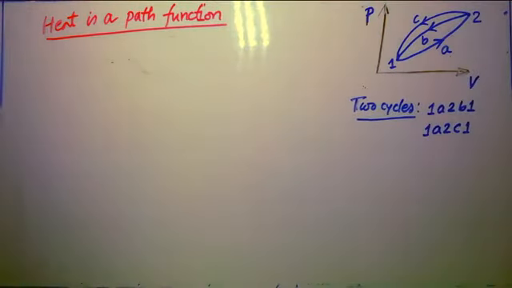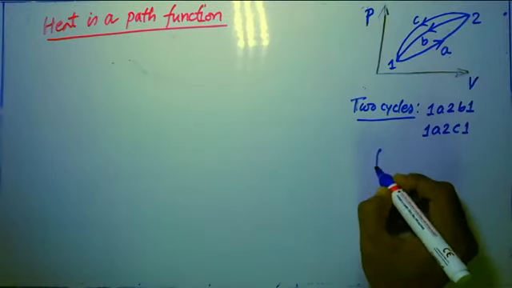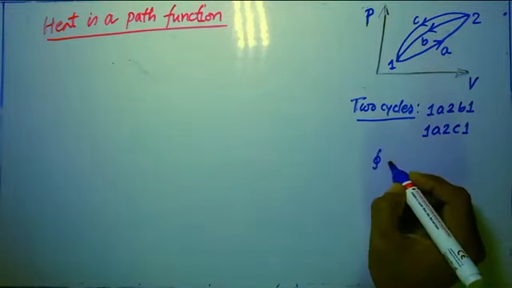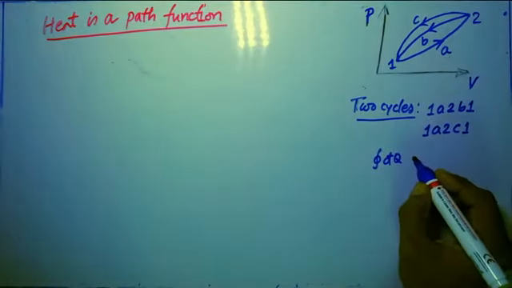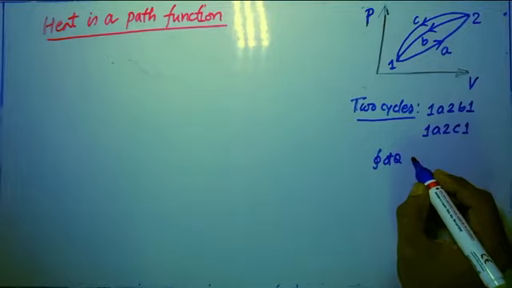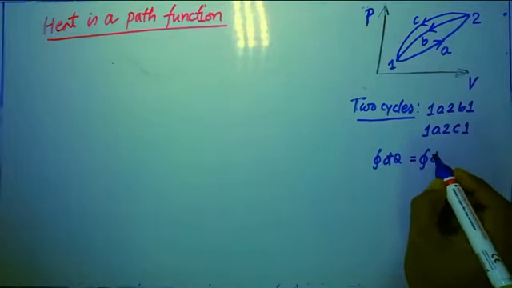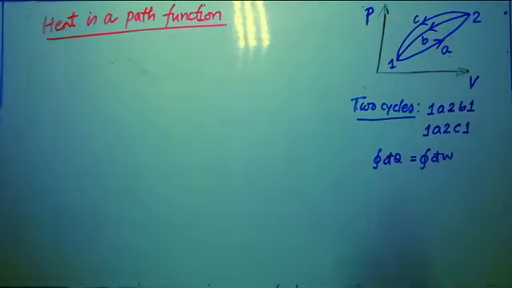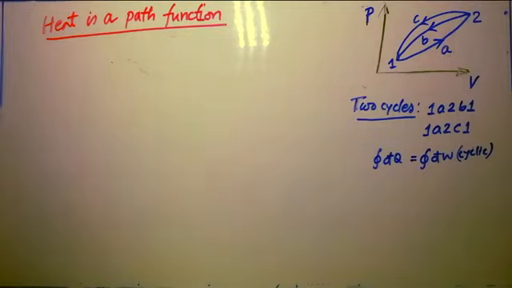Now from the first law of thermodynamics, which we already explained, d cut q or del q, whatever you can write, equals the cyclic integral of d cut w. That thing we know for a cyclic process. My heat interactions will be equal with the work interactions.